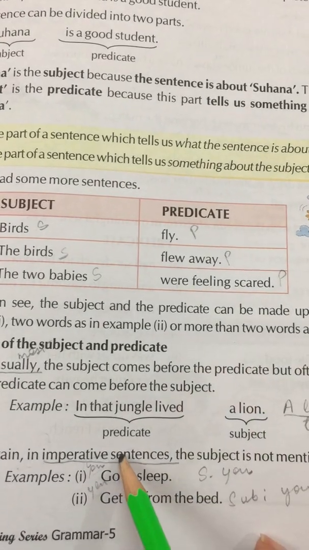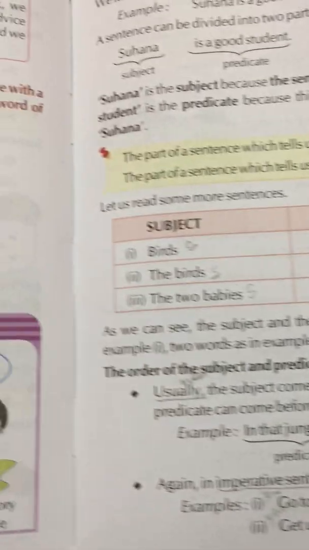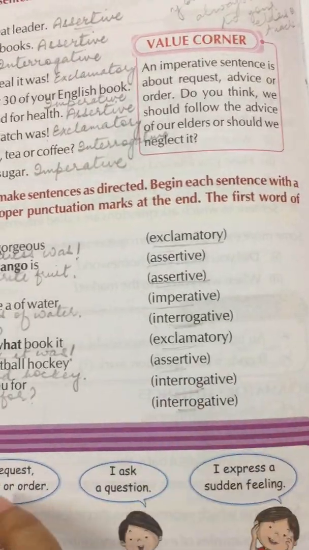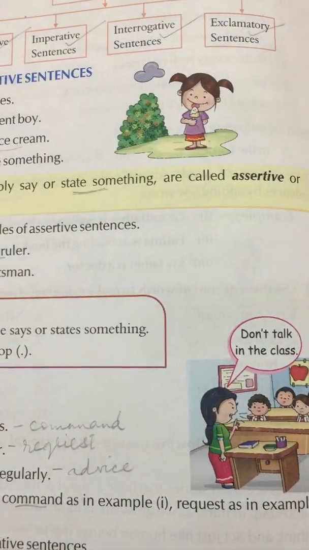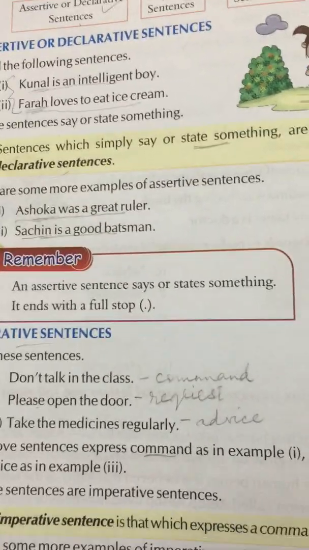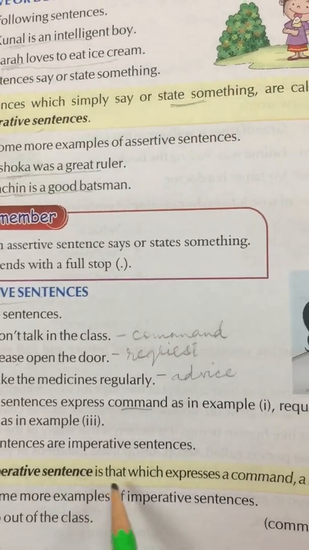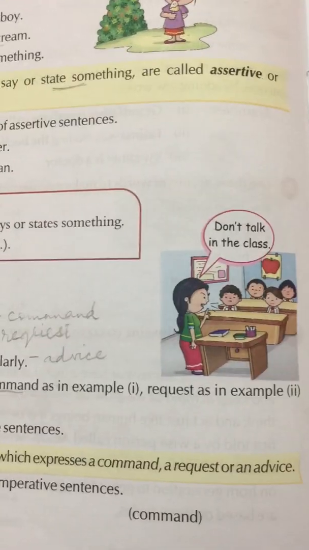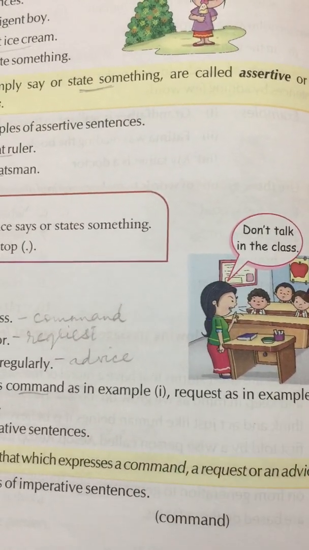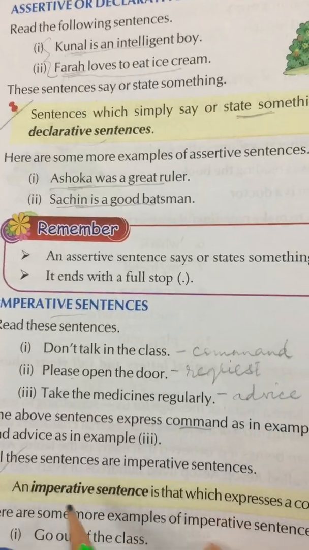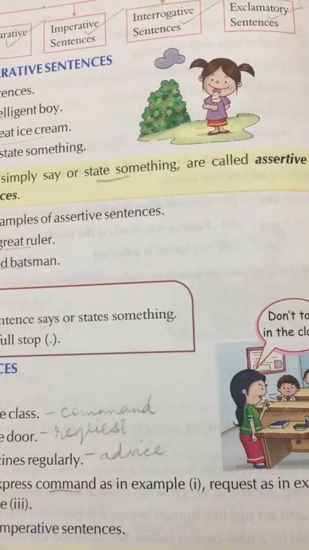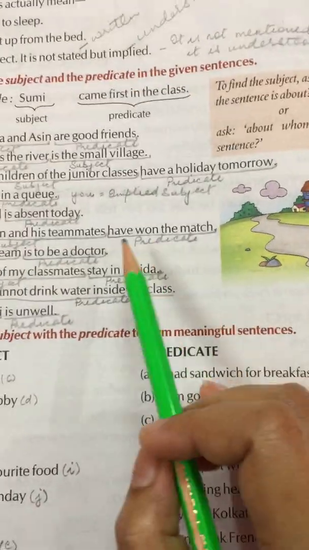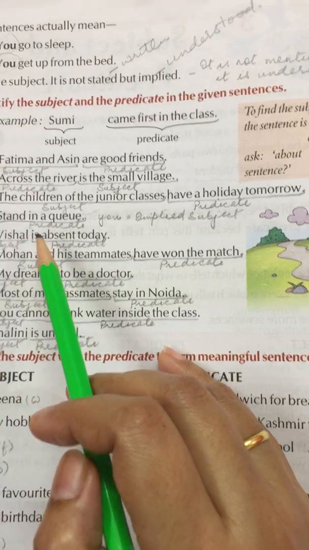And what is an imperative sentence? A sentence that gives a command, a request or advice. It was in the previous chapter. Okay. An imperative sentence is that which expresses a command, a request or an advice. It was in the previous chapter, page number 8. Okay. So don't forget it. I am repeating it again and again for you. Alright. So come to the exercise now.